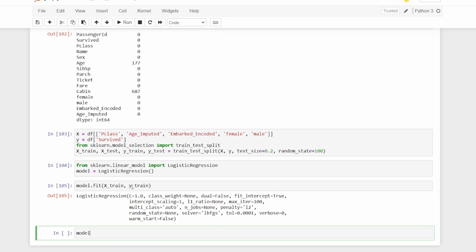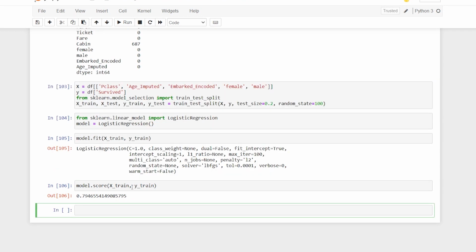And now I'll say model.score, where I can say x_train and y_train. And this gives me 79%. We have a great accuracy. So this has improved from, let's say, 69 to 79. That is a significant change.